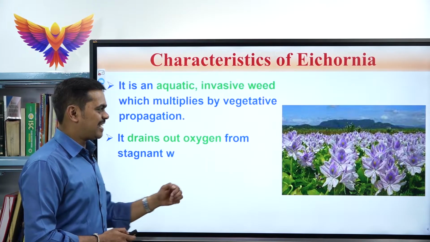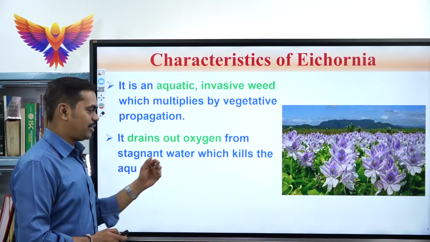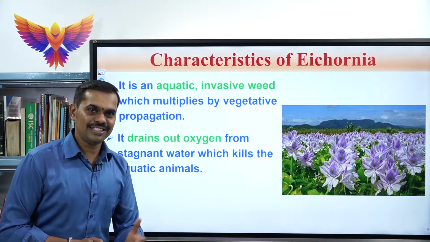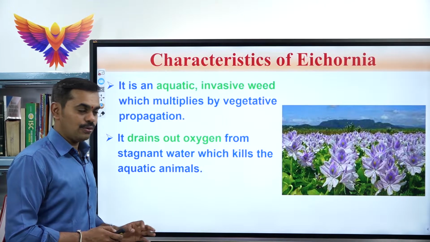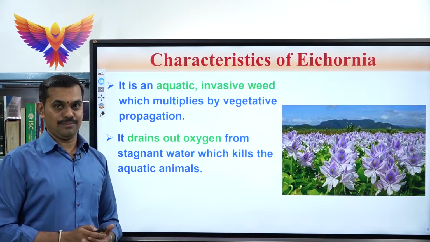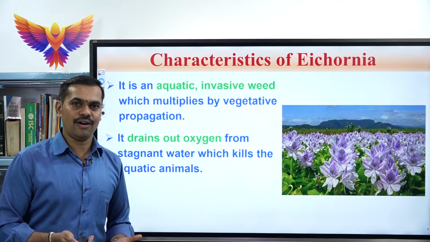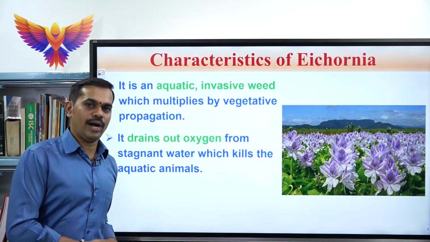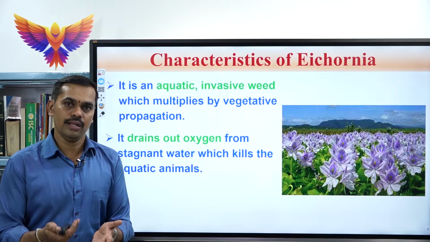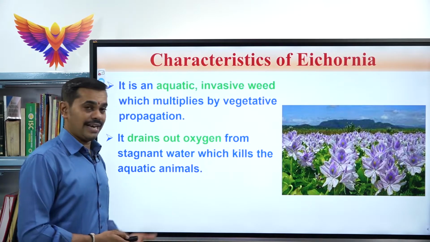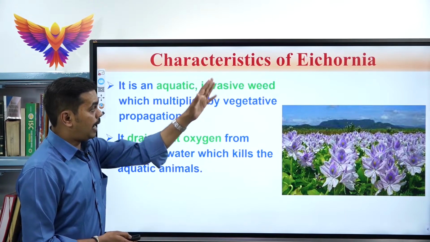Second one, it drains out the oxygen from stagnant water. As a result, this leads to the death of aquatic animals, because whenever there is lack of oxygen, obviously the aquatic plants and aquatic animals will die. So that is the second characteristic feature of Eichhornia.